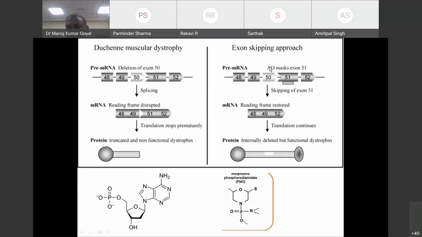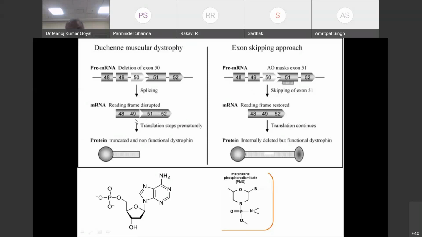You must have read about this during your entrance preparation. What are these? These antisense oligonucleotides are modified nucleotides. They have the same nitrogen base, but their ribose sugar is different. They attach to the mutated region, and as a result, the spliceosome which is joining the exons does not recognize this region, and so the out of frame mutation is converted to an in frame mutation. So the reading frame is restored.